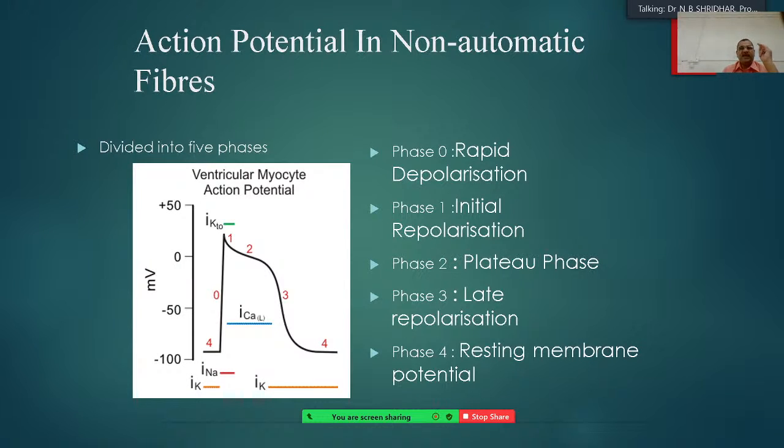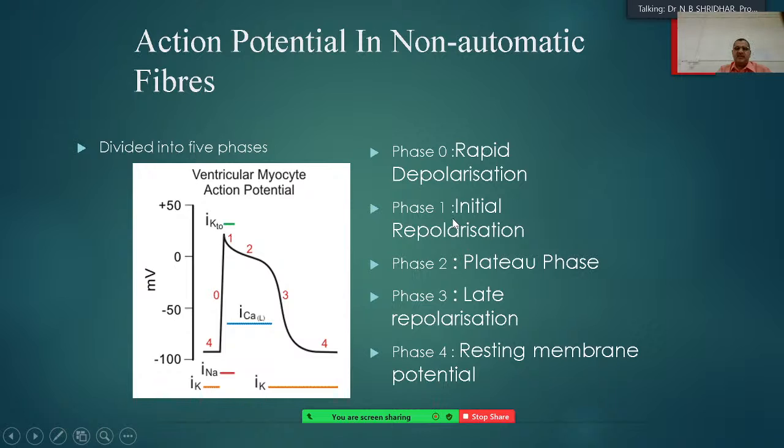So here the action potential in non-autonomic fibers is divided into five phases for better understanding. You might have learned all these things in cardiac physiology. The first one is phase 0, where rapid depolarization takes place.